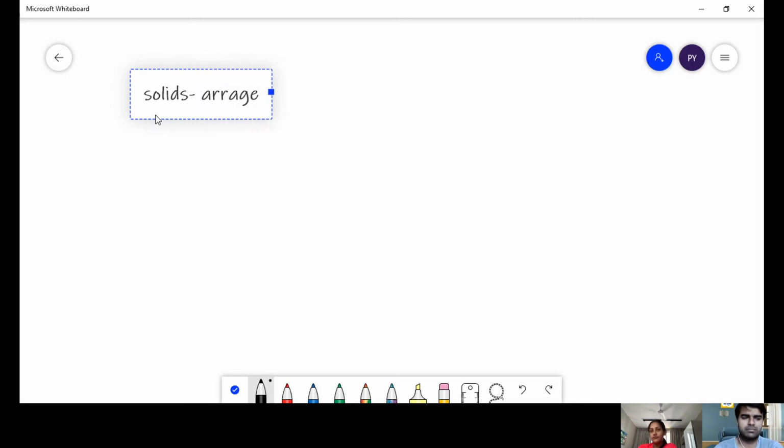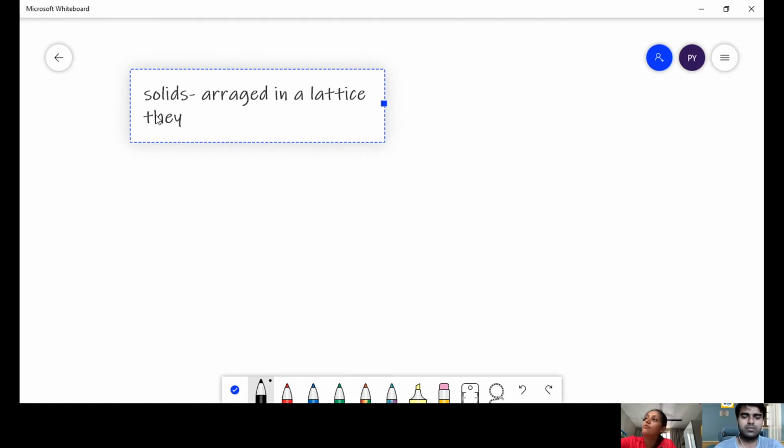You have studied this chapter before. Yeah, in 6th, 7th and 8th. Okay. I'm just repeating the points which you have spoken. They can be arranged in lattices. They are able to stay in position.